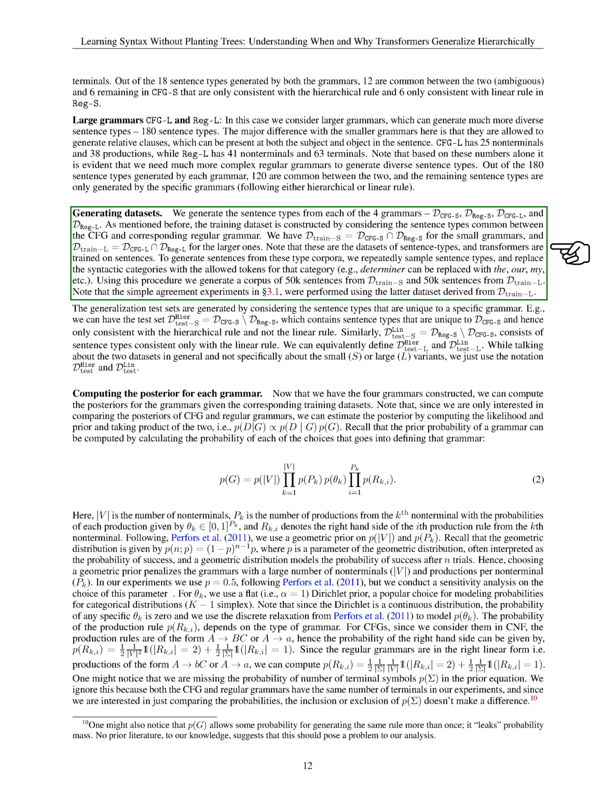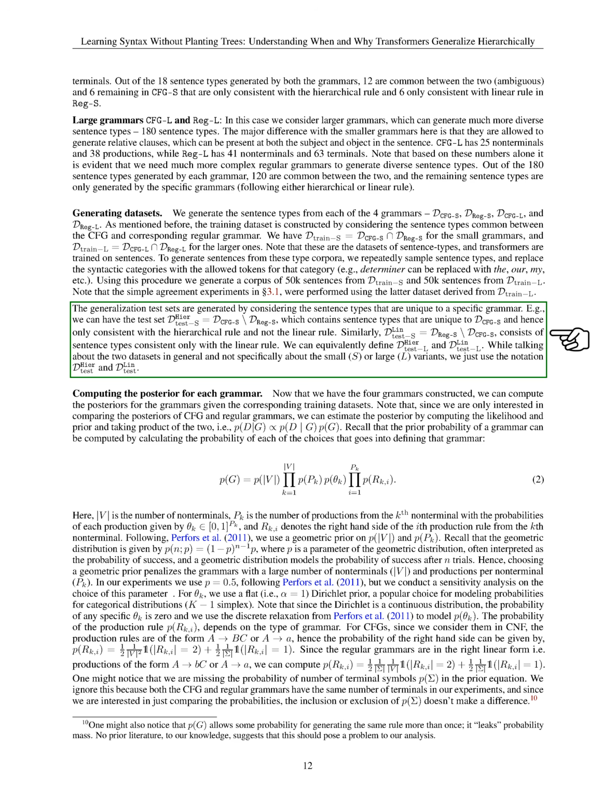We create a corpus of 50K sentences from D_train-S and another 50K sentences from D_train-L, using the described procedure. The experiments on simple agreement utilize the dataset derived from D_train-L.